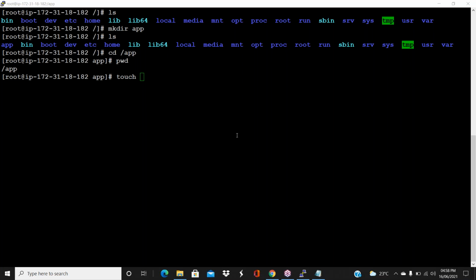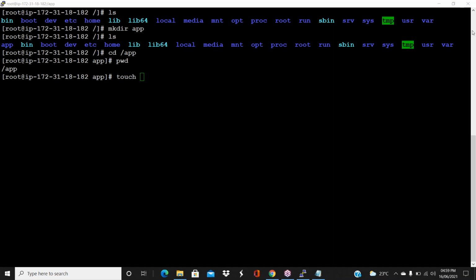Any guess, guys? I showed it already, in today's class itself. Currently I'm in the /app folder, but now I want to create a folder or file in the /tmp folder. You have to give the absolute path.